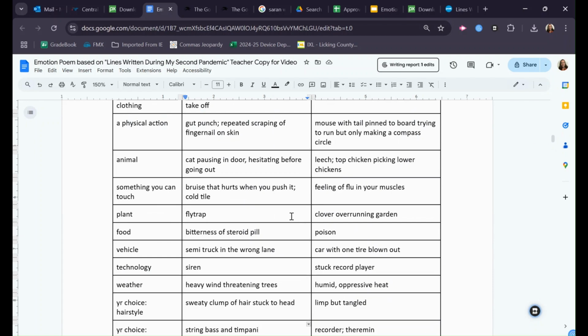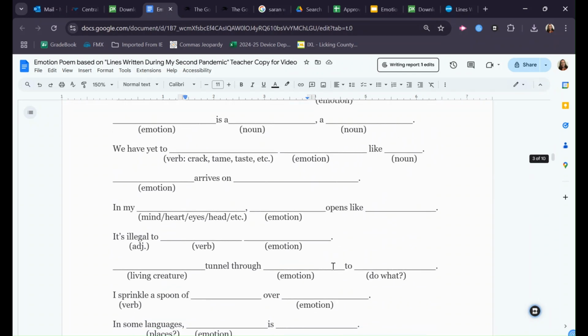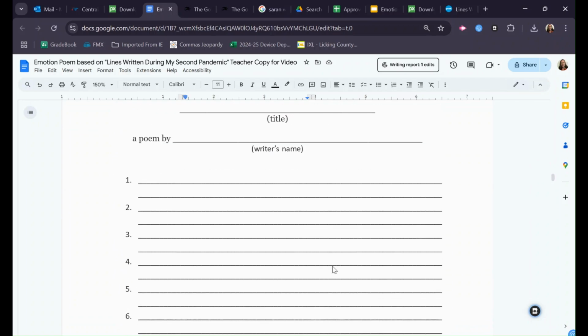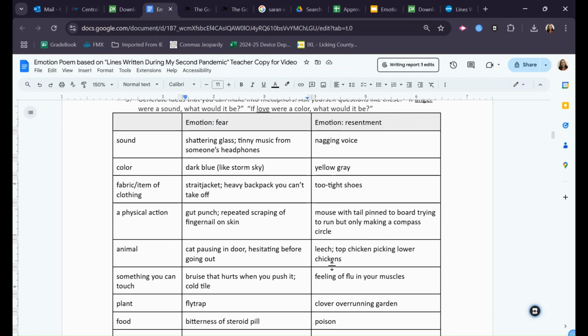But you want to look back at your list and find your best ideas and then start working them in where you feel they belong in those sentences. If you do that, you'll end up with some different sentence structures and, again, a relatively decent first draft. The other option is just to write from scratch, and I've given you just some blank lines to do that with. So let me think what that might look like with my pre-writing here.